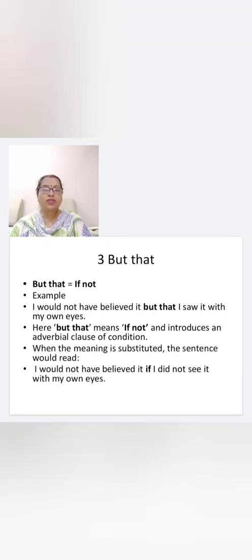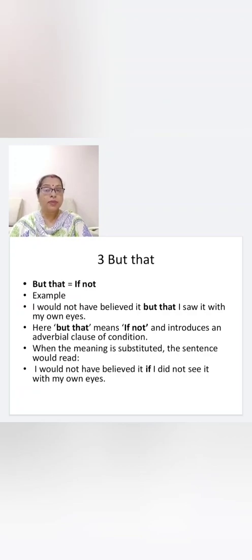Let's see the last group of but, that is but that. Now but that means if not. Example, I would not have believed it but that I saw it with my own eyes.